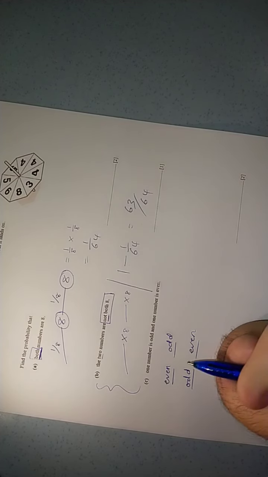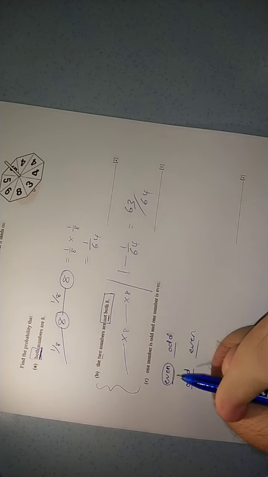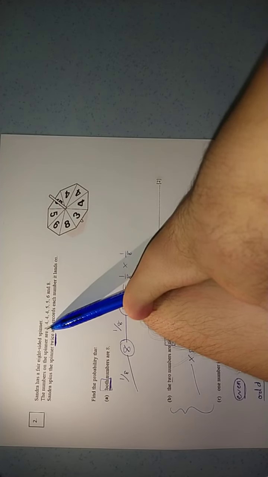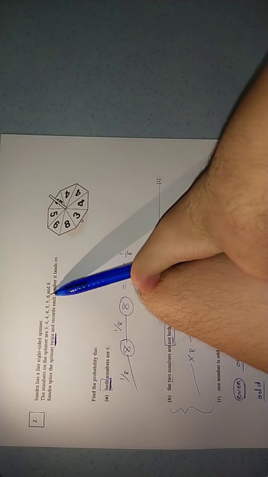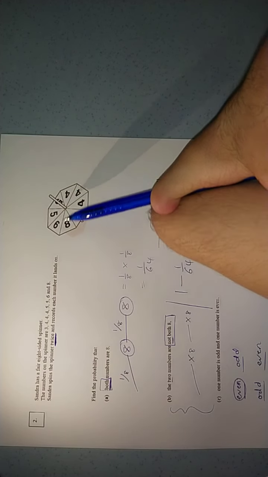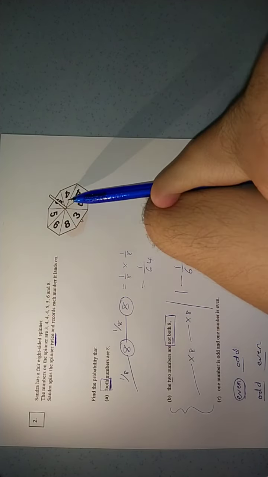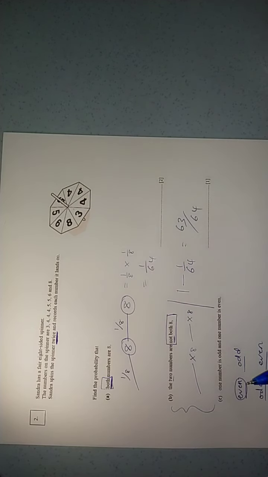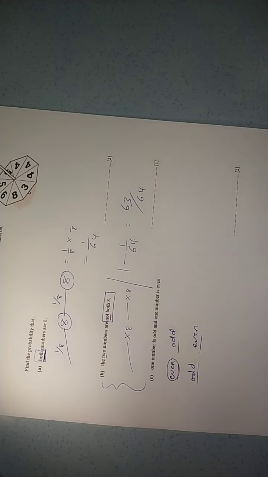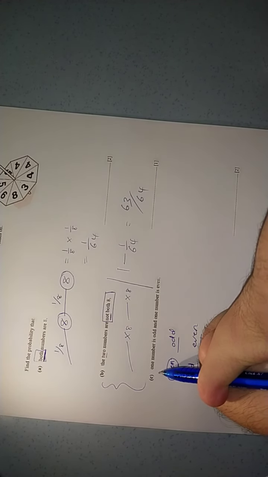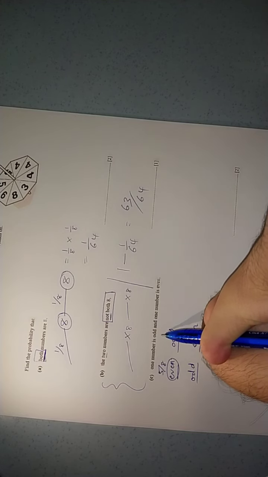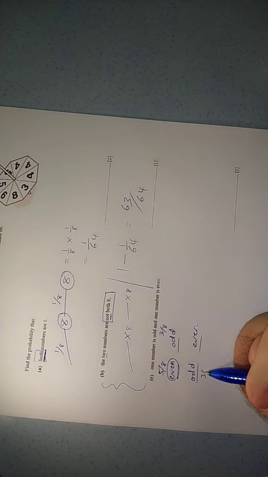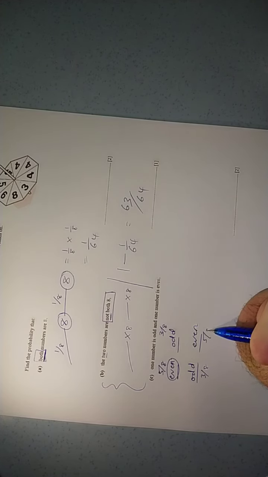Looking at the spinner, these are the numbers given. There are 1, 2, 3, 4, 5, 6 and 5, so there are 5 even numbers and 3 odd numbers. For the first combination, the even number, we have 5 out of 8. The odd number, we have 3 out of 8. So below here, 3 over 8 and 5 over 8.